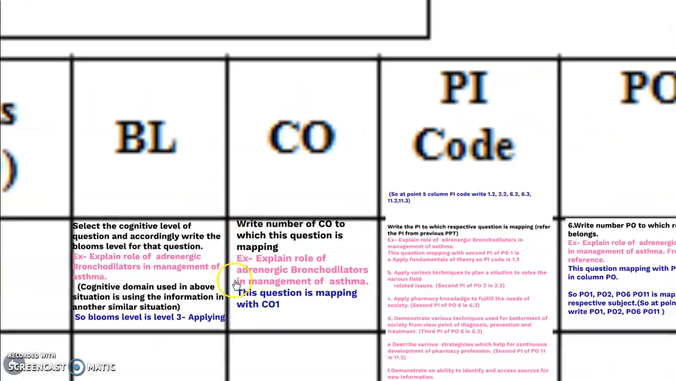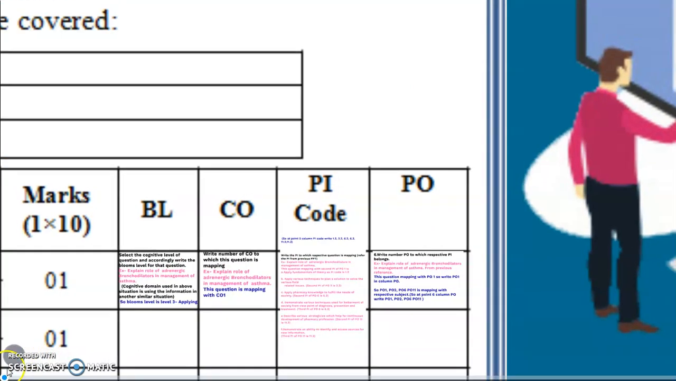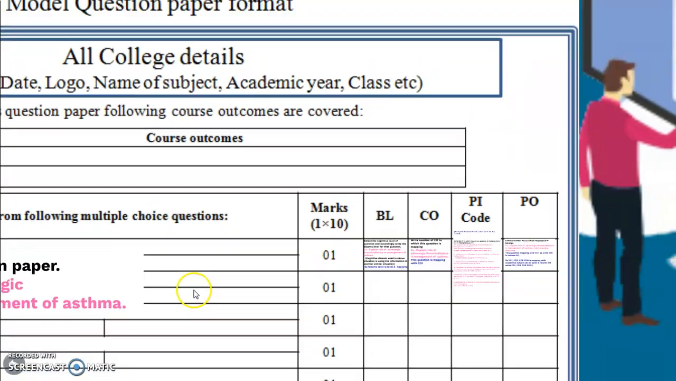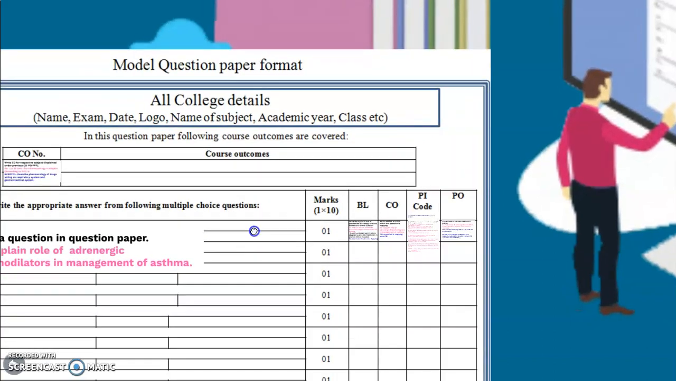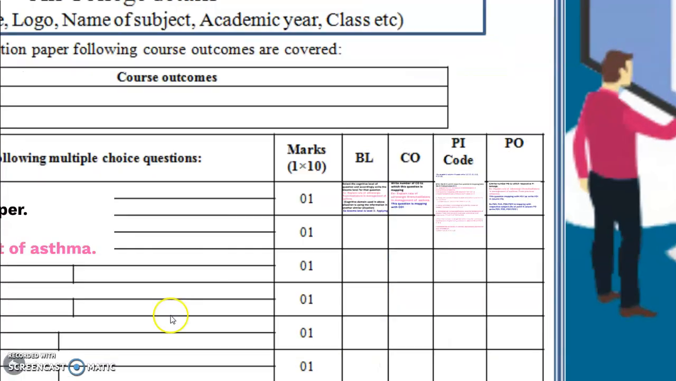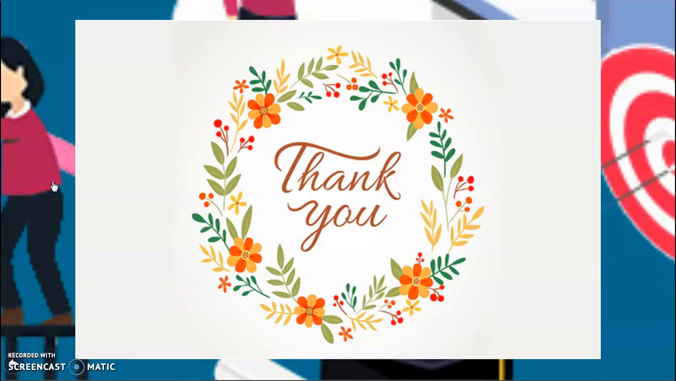In this way, we will write the question paper, or we will solve the model question paper format, and this will help in the mapping process of the various PO, PI and CO. I hope this presentation will help you in considering the model question paper format. Thank you.